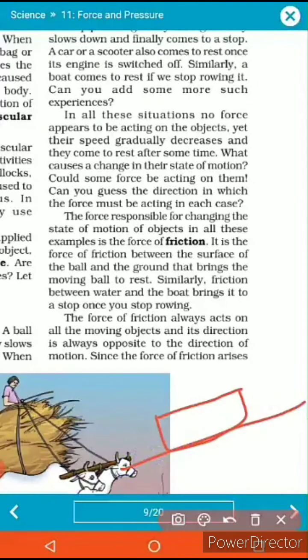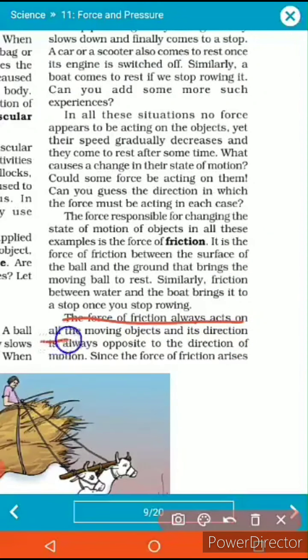So this is also one kind of surface force, and it is due to contact. So this again comes in the category of contact forces. We have two contact forces, muscular forces and friction forces. The force of friction always acts on the moving object in a direction opposite to the direction of motion.